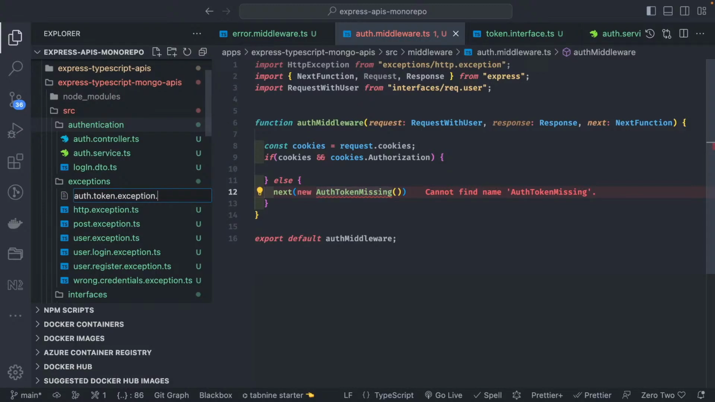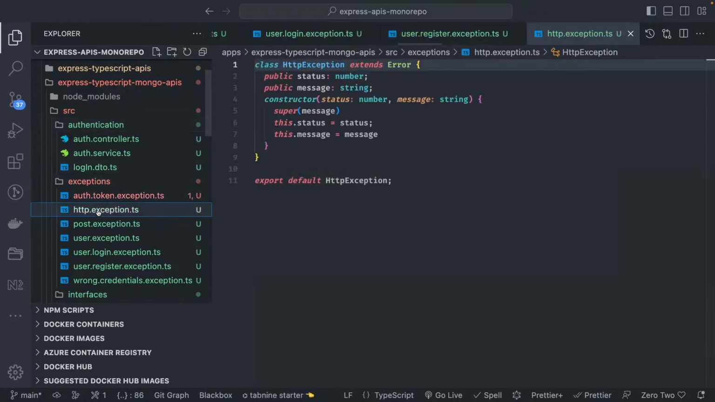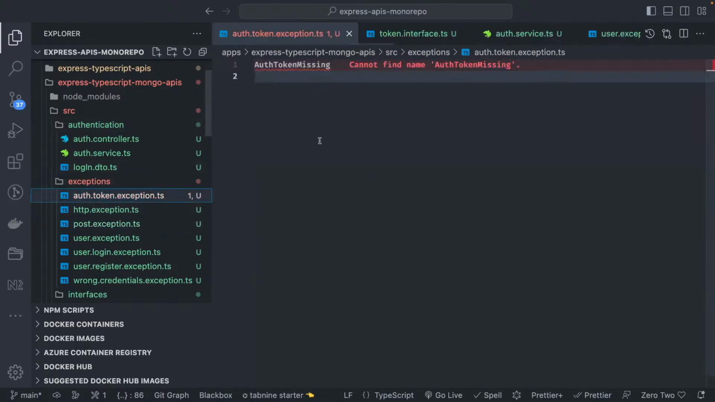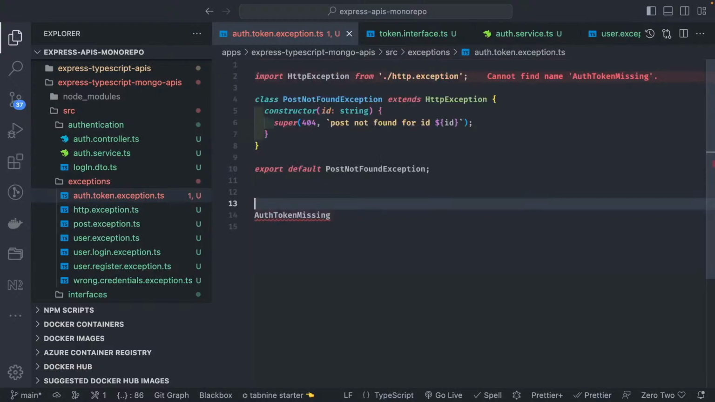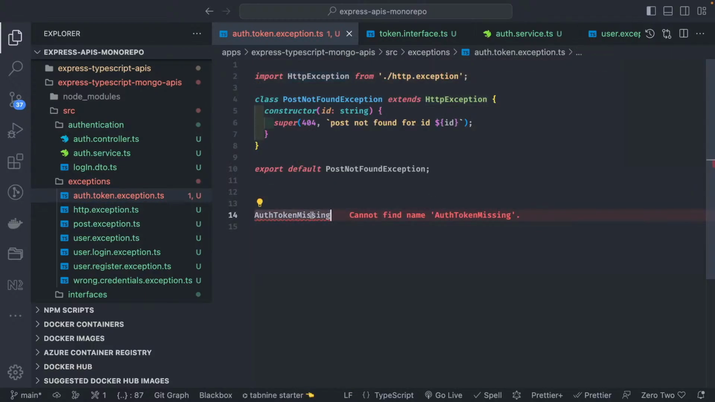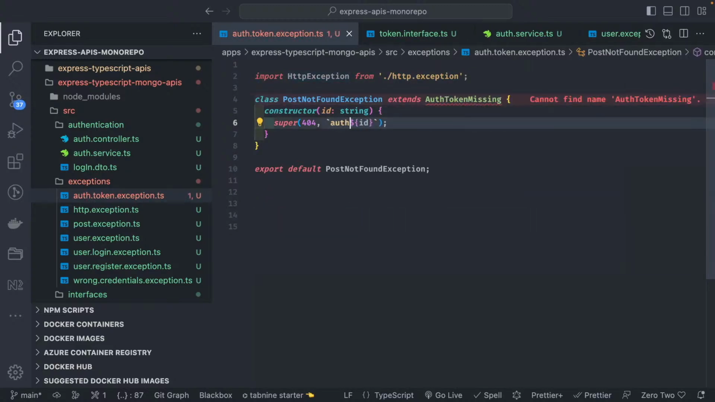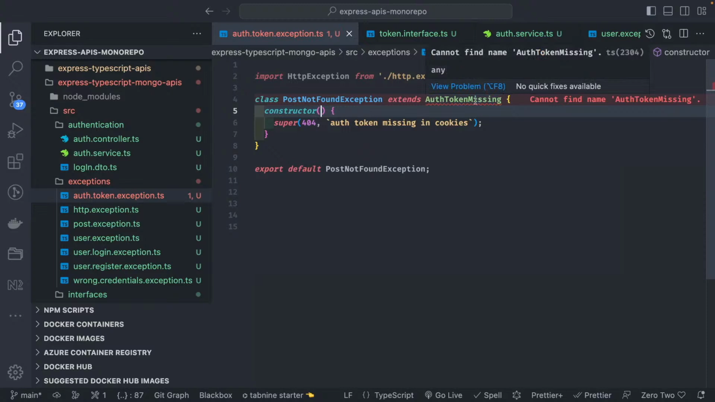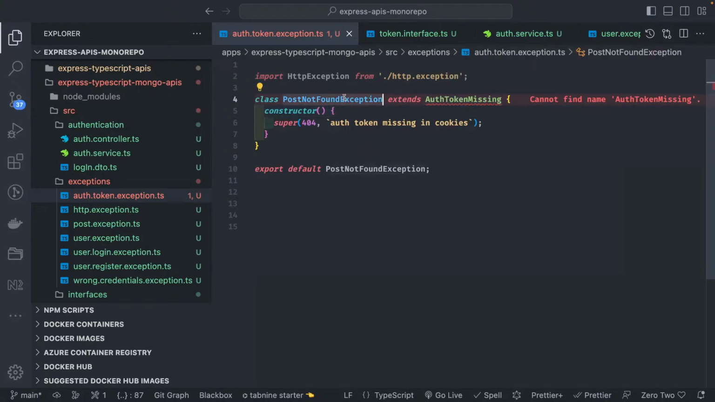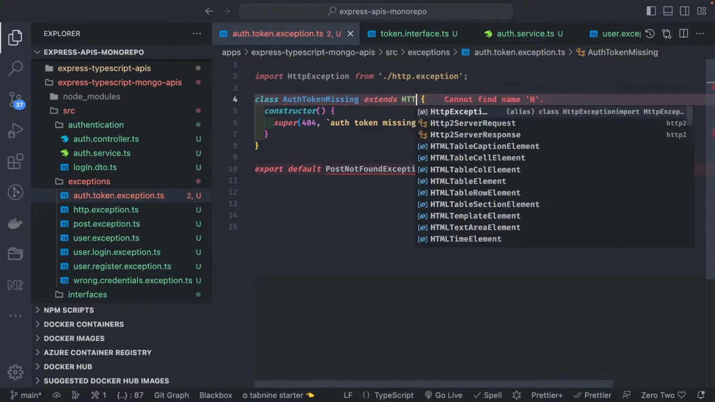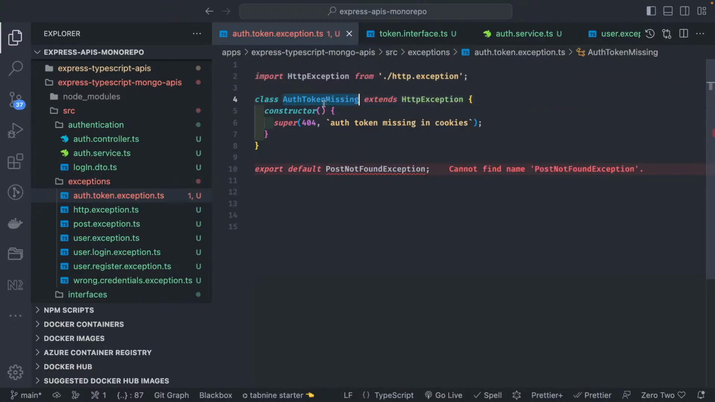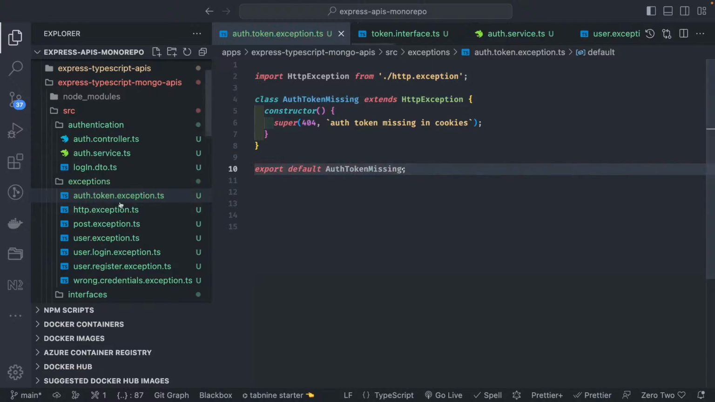Auth token exception.ts. So here you can just throw the auth token missing exception. That is going to return 403. Auth token missing exception, no arguments. This is going to extend the HTTP exception. Auth token missing. Okay, and we can import this in the middleware.